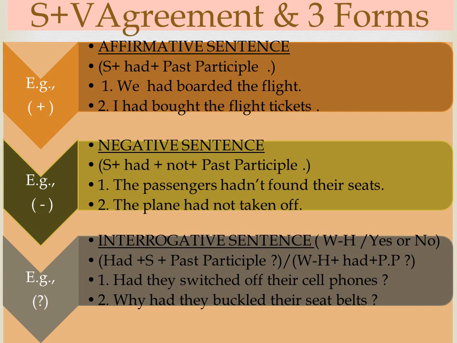The structure of negative sentence is subject plus had not plus past participle. The passengers hadn't found their seats. The plane hadn't taken off. The short forms are used mostly in spoken English.